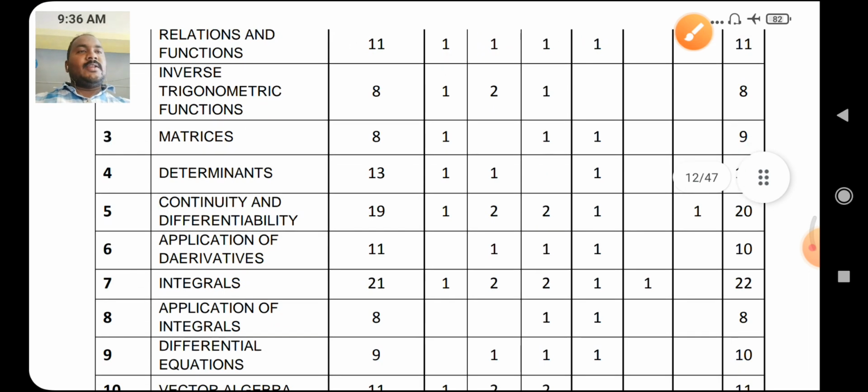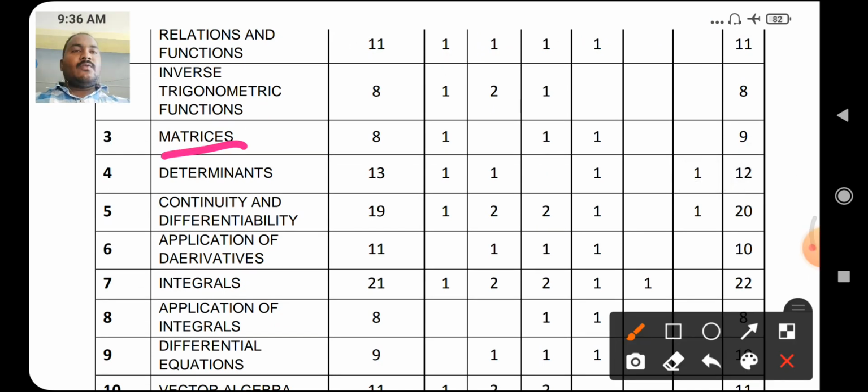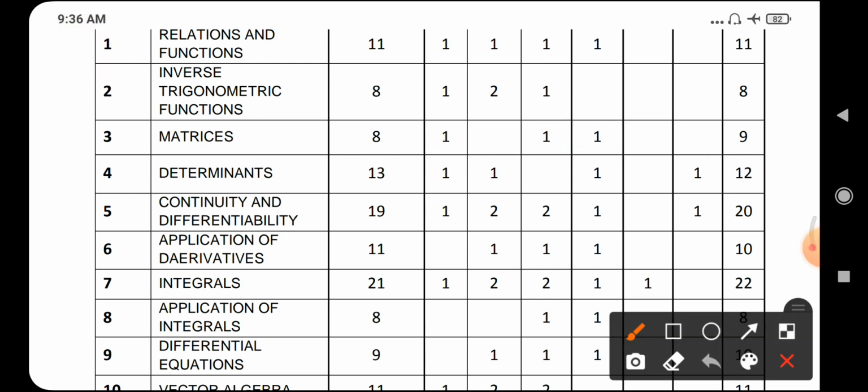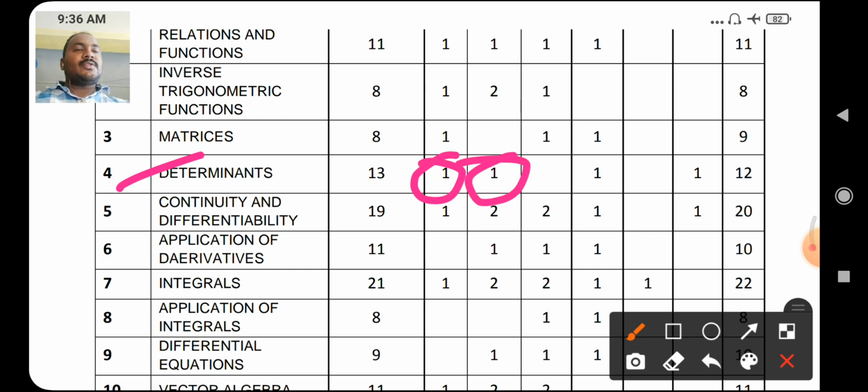Next, chapter number 3, matrices: 1 mark 1 question, 3 mark 1 question, 5 mark 1 question, total 9 marks. In determinants: 1 mark 1 question, 2 mark 1 question, 5 mark 1 question and 4 mark 1 question, total 12 marks.